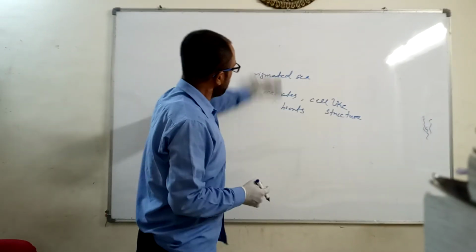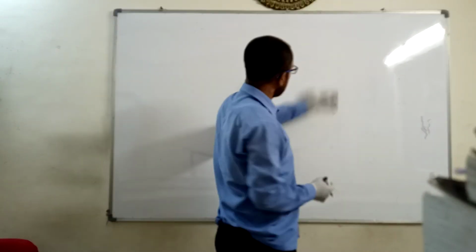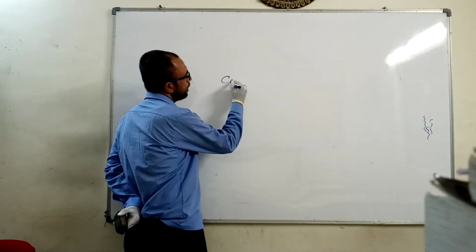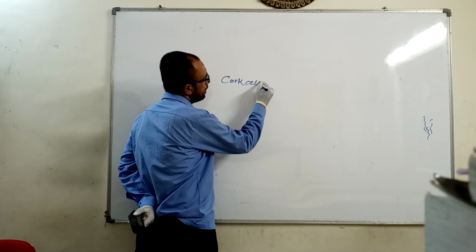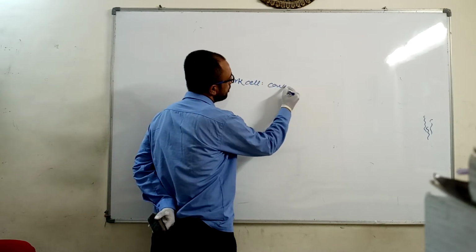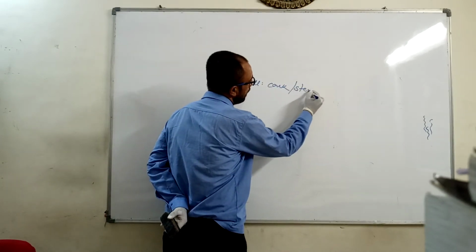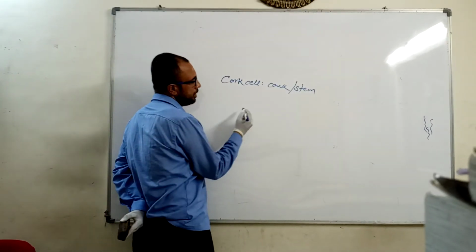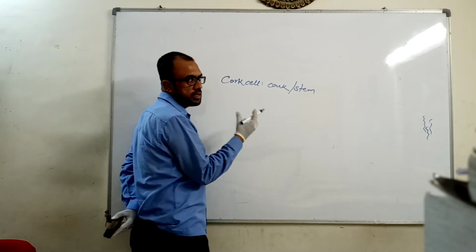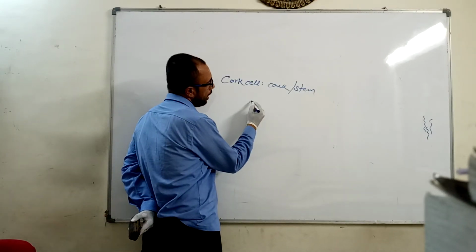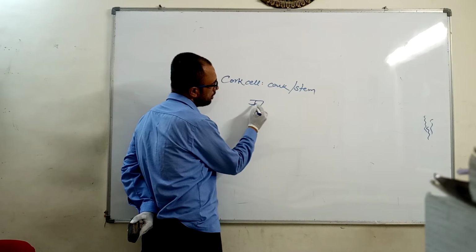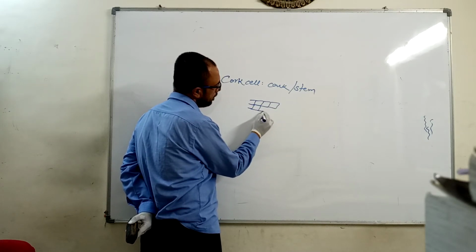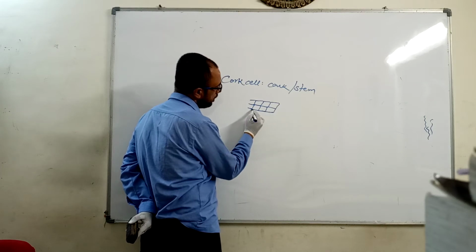Now, when we talk about the initial history of the cell, it was first studied as the cork cell in the cork region, which is the stem part of plants. It was revealed that the cork cells in the stem region are interconnected to each other without any space in a honeycomb arrangement.